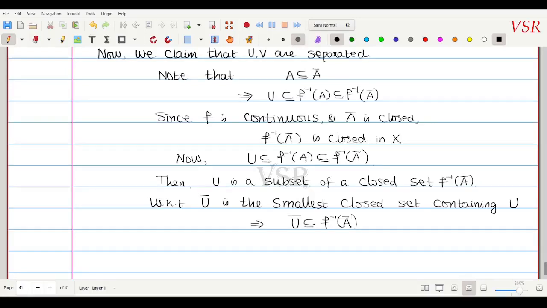This is very important: I have proved that U closure is a subset of f inverse of A closure. So this implies that f of U closure is a subset of f of f inverse of A closure, which is a subset of A closure. That is, f of U closure is a subset of A closure.